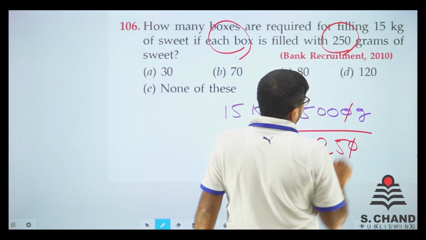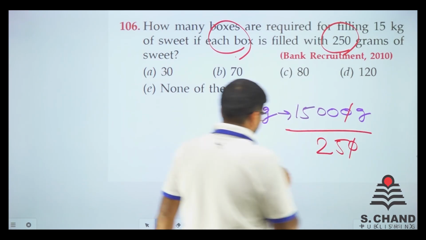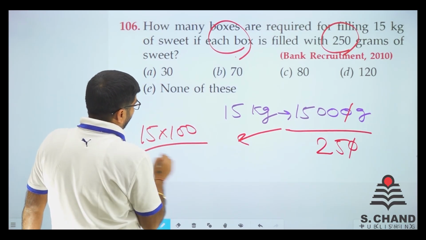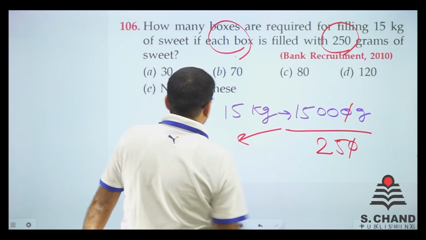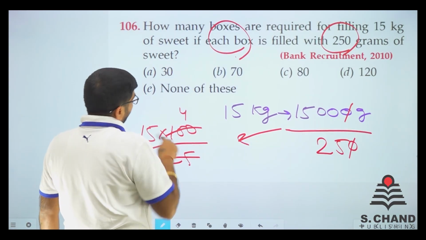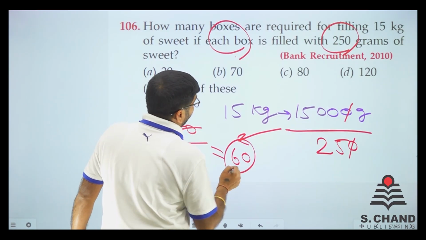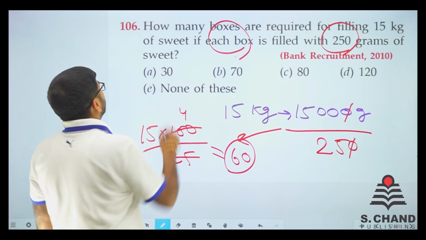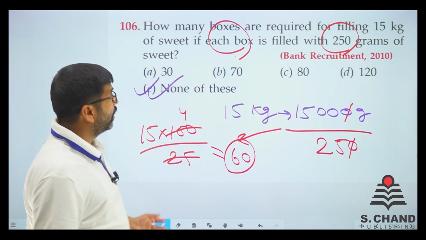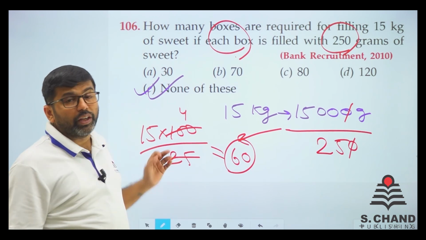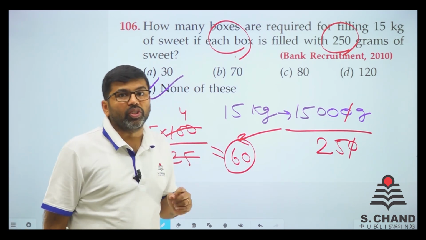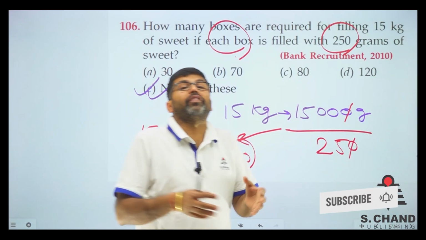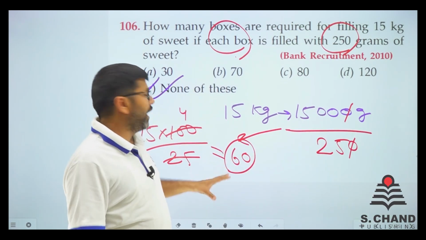So 0 gets cancelled. This can be written as 15 into 100 by 25, because now 0 is gone. Now this is directly 4, and 15 into 4 is 60. So we need 60 boxes altogether. Is there any option 60? No 60. That means for 106, the answer is none of these. Very simple question, but we need to understand the actual position. See, 15,000 grams is divided into boxes of 250 grams. So just divide it out and you get the answer 60.